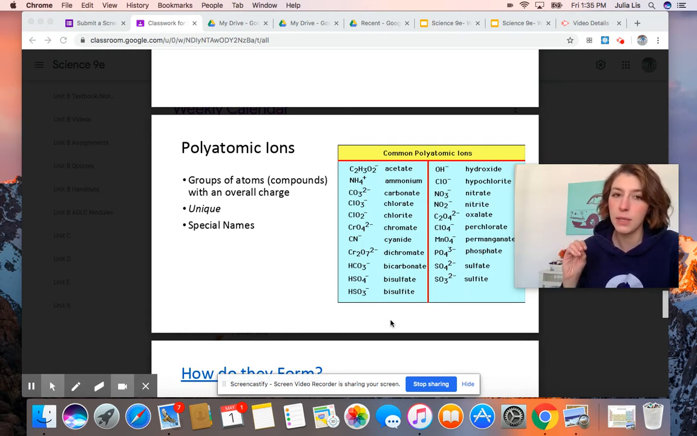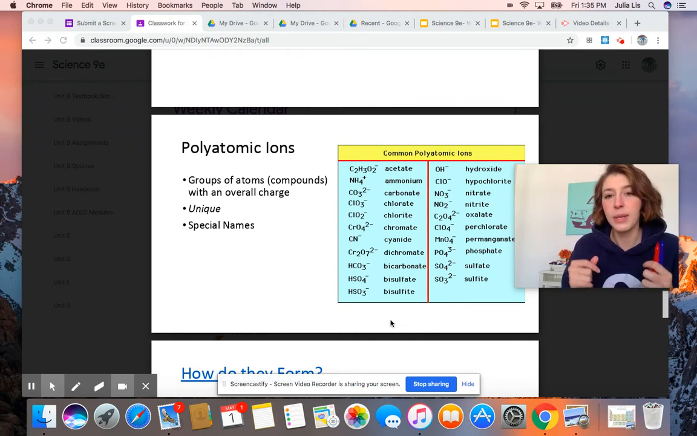So typically when we look at ions, we're looking at single elements, atoms, gaining or losing electrons. But polyatomic ions are unique. They're special because they're actually already groups of atoms together. They're molecules, and they overall can react with other elements and gain or lose electrons. So they're kind of like a special, unique group that have a charge. And so we have special names for these groups.